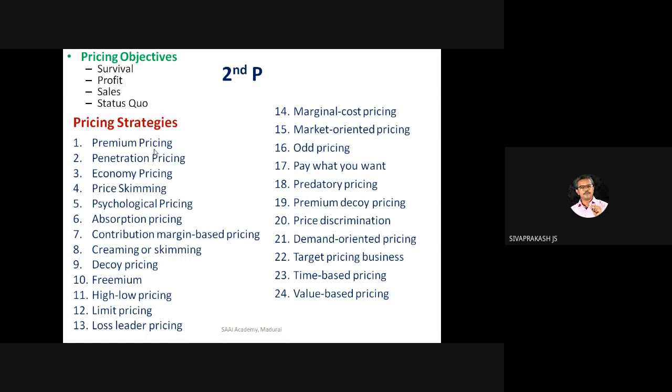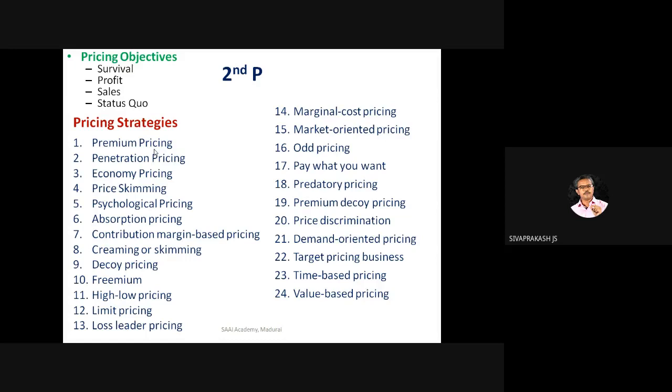It's not safe from the marketing perspective. It's a strategy, right? Then absorption pricing. In a single product, you will absorb the entire cost, fixed cost and variable cost. For example, real estate absorption pricing. Contribution margin based pricing, export business. Creaming price is small differences between creaming and skimming. Same meaning, but small difference is there.